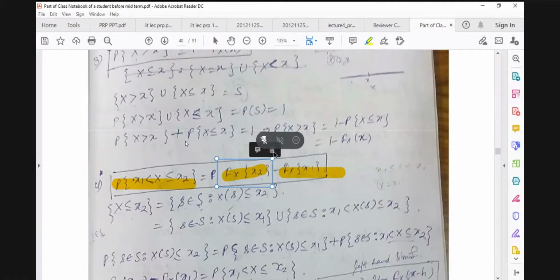But if we know that our random variable is continuous, then whether the less than or equal to inequality is there or not, here or there, this will be equal to this one if the random variable is a continuous kind. For a discrete kind, we have this kind of structure. For a continuous kind, whether equality is included or not, the probability at a point for a continuous random variable is 0.